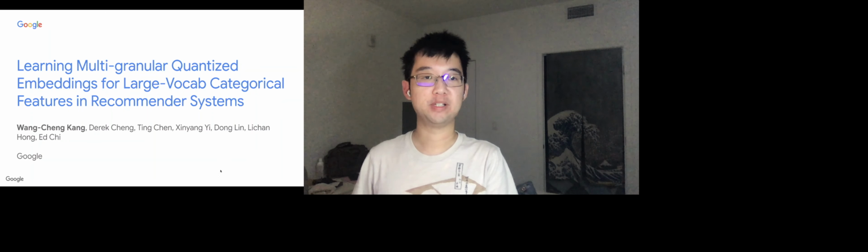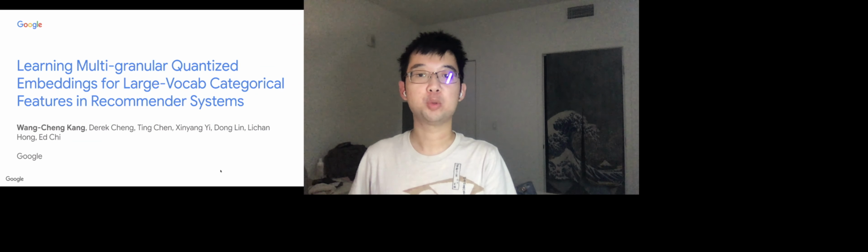Today I'm gonna present our paper, Learning Multi-granular Quantized Embeddings for Large-Vocab Categorical Features in Recommender Systems. This is a joint work with Derek, Ting, Xingyang, Dong, Li Chan, and Ed. We are all from the Google Brain team. So this paper is about learning representations of discrete symbols, such as user ID, video ID, and so on.